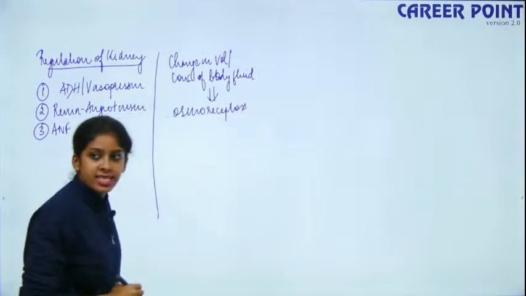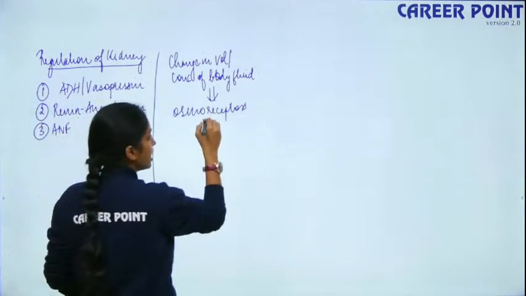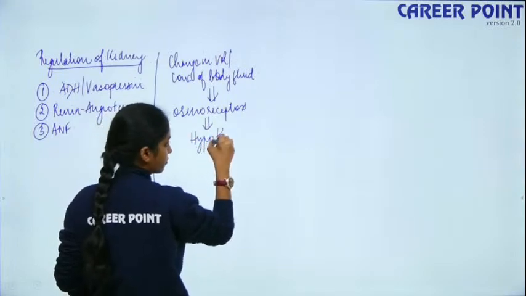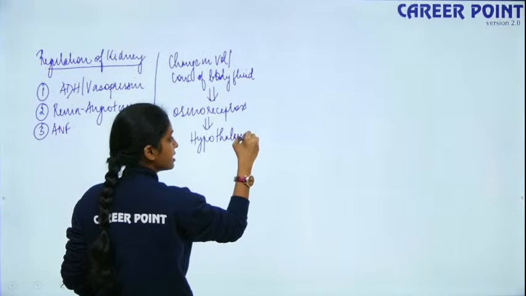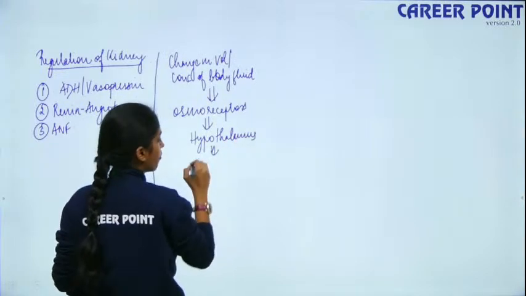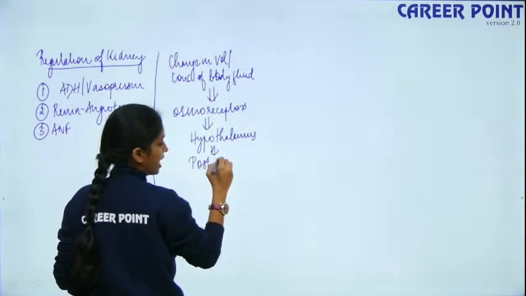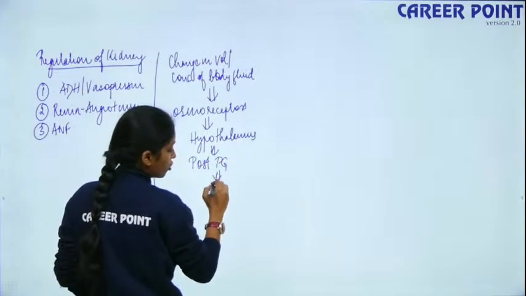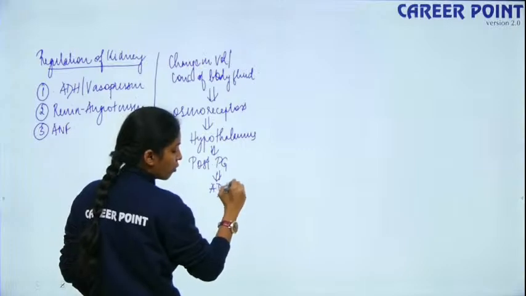If these receptors are activated, they activate your hypothalamus. The hypothalamus in turn activates your posterior pituitary, that is your neurohypophysis, to release what is known as ADH or